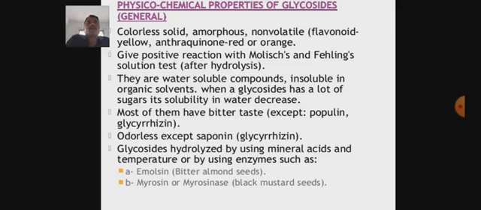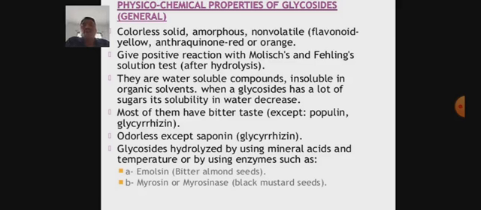What are the different physicochemical properties of glycosides? First, they are colorless, solid, amorphous and non-volatile. They give positive reactions with Molisch and Fehling's solution tests after hydrolysis. They are water-soluble compounds, insoluble in organic solvents. When a glycoside has a lot of sugar, its solubility in water decreases. Most of them have a bitter taste except populin and glycyrrhizin. They are odorless except saponin, for example glycyrrhizin.